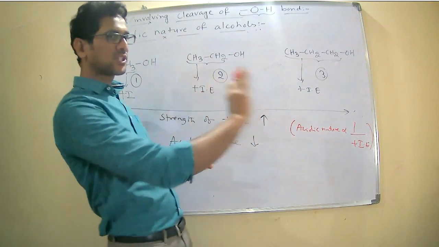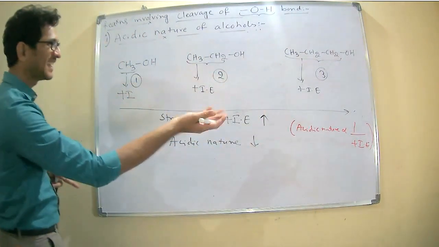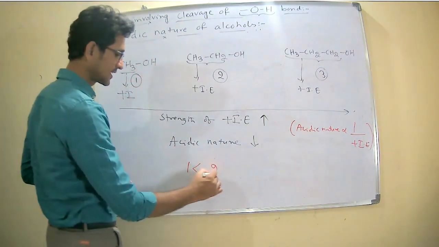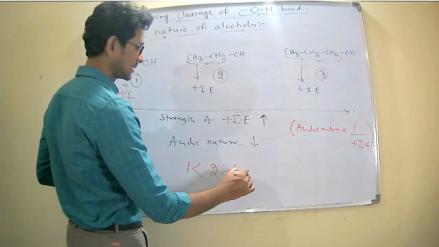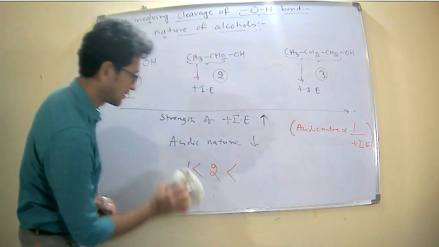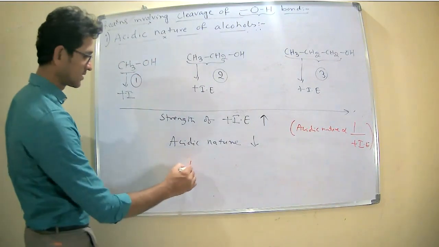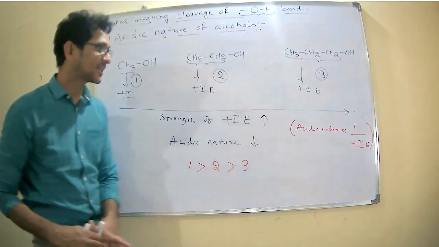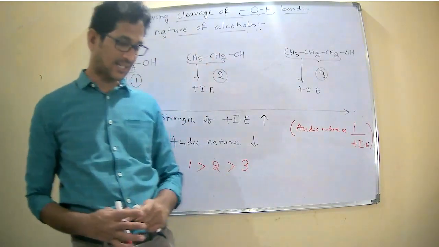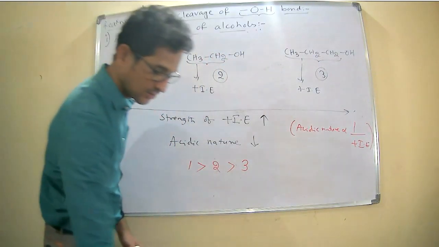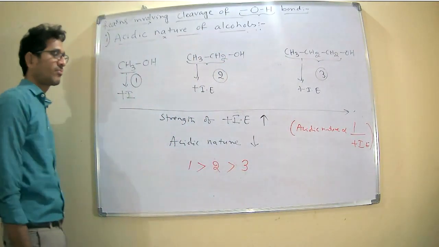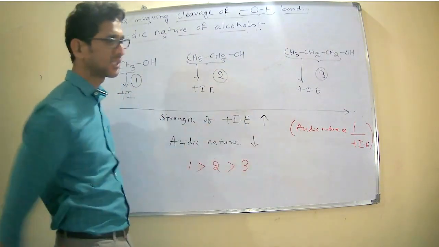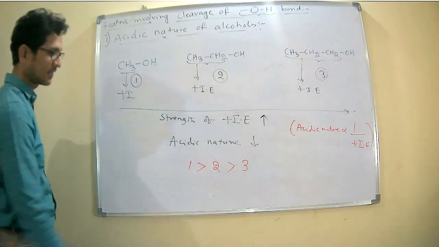Now arrange these compounds in the increasing order of their acidity. Which is less acidic? Sorry, the first one is the more acidic, second one, then the third one is the less acidic. All are electron releasing groups, but the strength is more in the case of the third one. Therefore, that is less acidic.